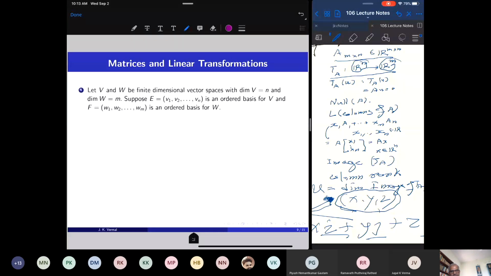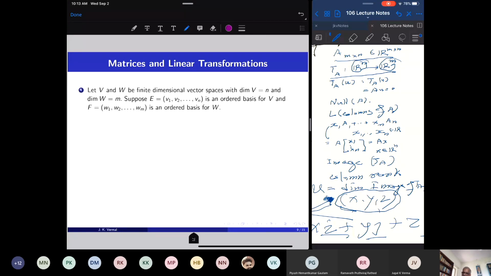So the study of matrices will be a special case of the study of linear transformations. The reason is that matrices become too complicated. And many times their qualitative study reduces to the qualitative study of linear transformations, where we don't carry so much data with us. So to understand matrices, sometimes we just take the linear transformation induced by them, invoke some nice results for linear transformations, and get the same results for matrices.